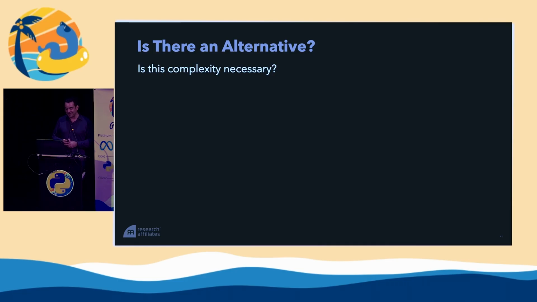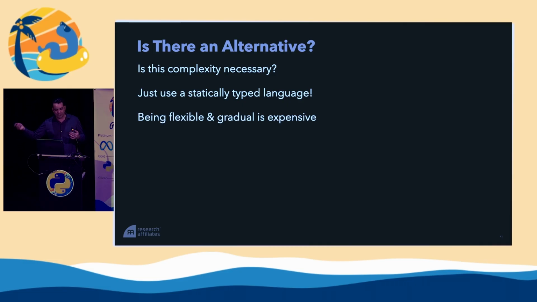So, is there an alternative? Is this complexity necessary? You could say, why not just use a statically typed language? If you're using static types on Python, you should just use a statically typed language and forget all this complexity. But being flexible and gradual, which is a key feature of Python and a key feature of static typing in Python, is important, but it's expensive. It comes at a cost.